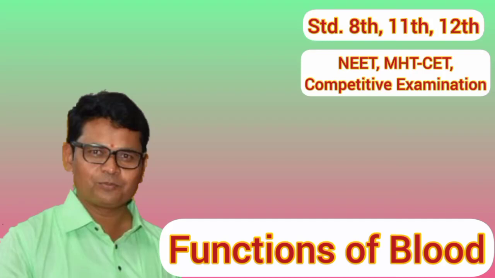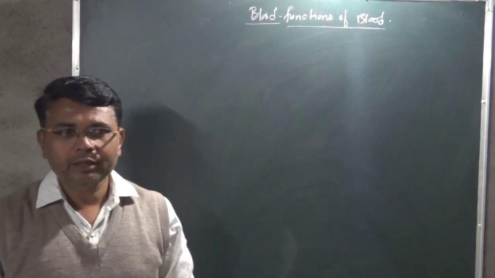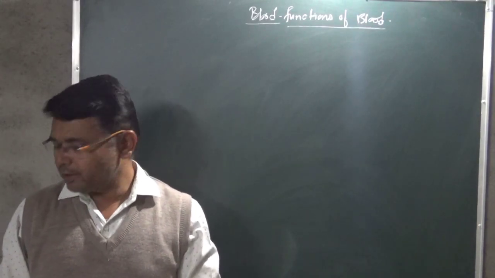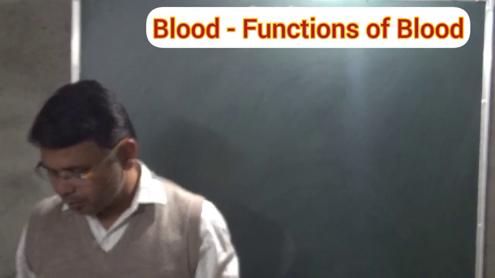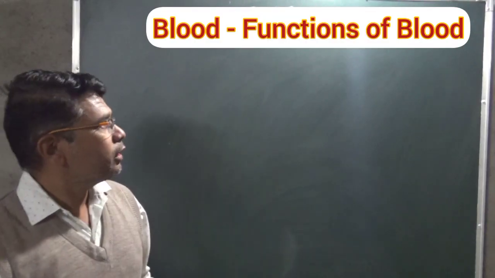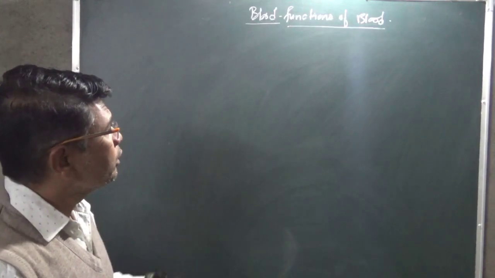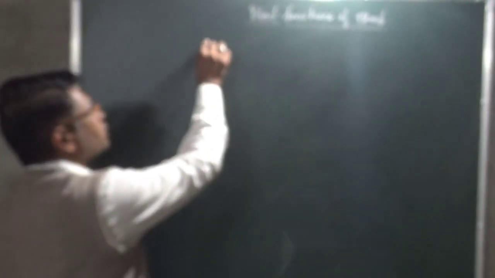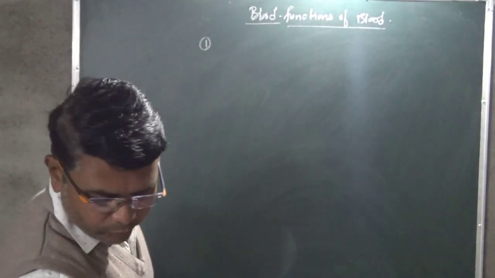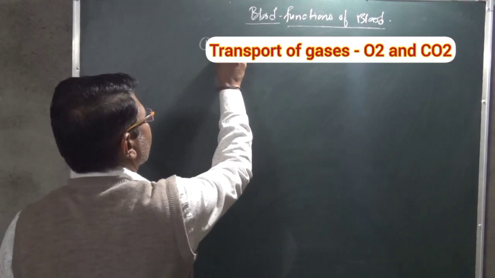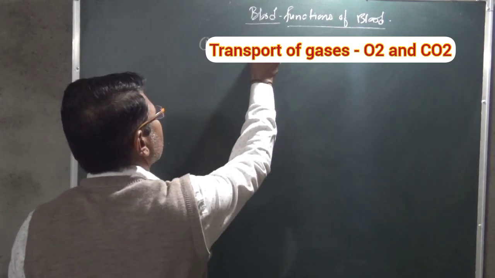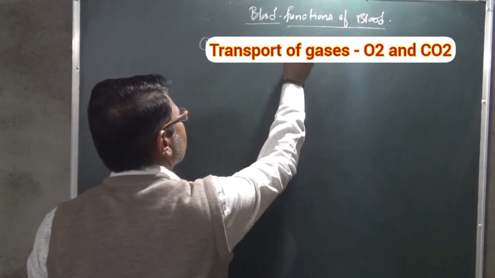Points. Today we will see one point from the blood, which is the functions of the blood. We know that in the blood there are RBCs, WBCs, platelets, and at the same time the plasma. These are useful for various purposes. When we talk about the functions of the blood, the first function is the transport of gases.